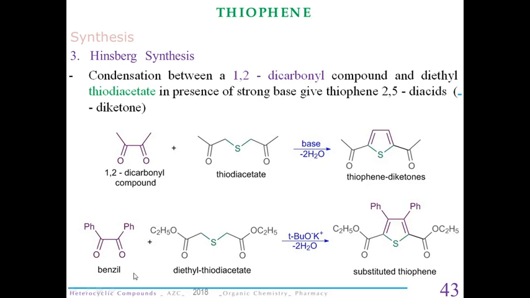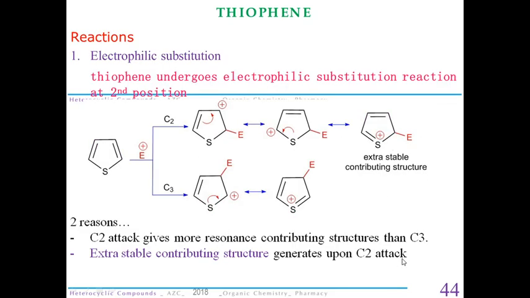If we change the structure here, this was the general reaction. If we take benzil and diethyl thiodiacetate, what will we get? We'll get this kind of structure, and what is happening here? The oxygen and hydrogen atoms form a water molecule and are lost, and the remaining entities are involved in the synthesis of your substituted thiophene.